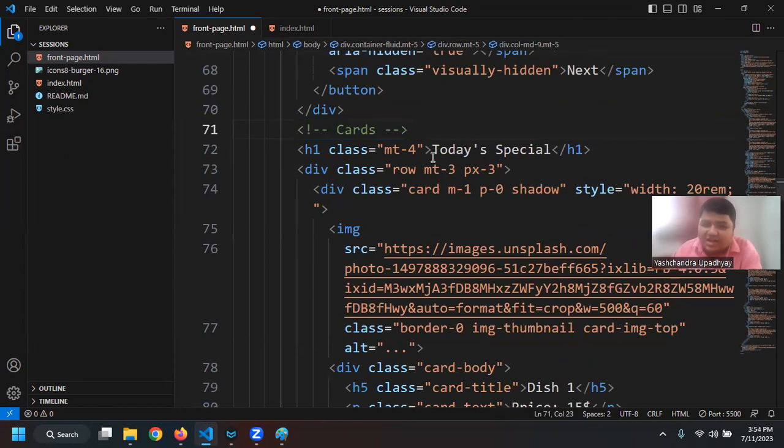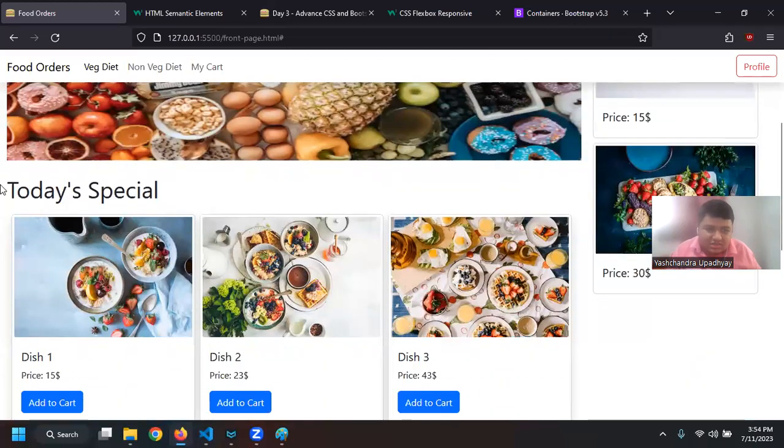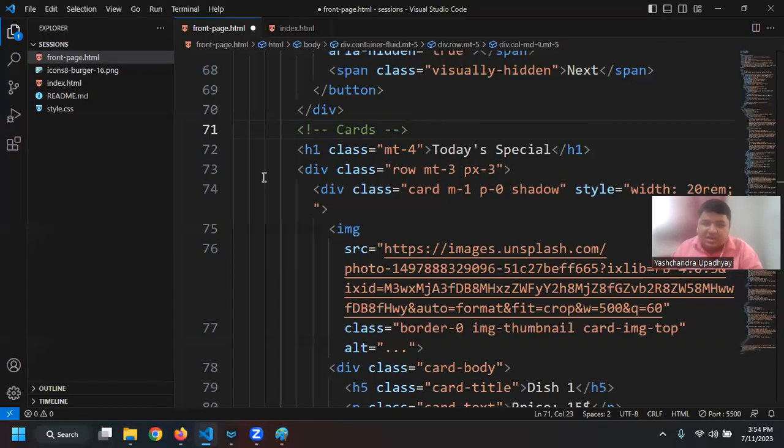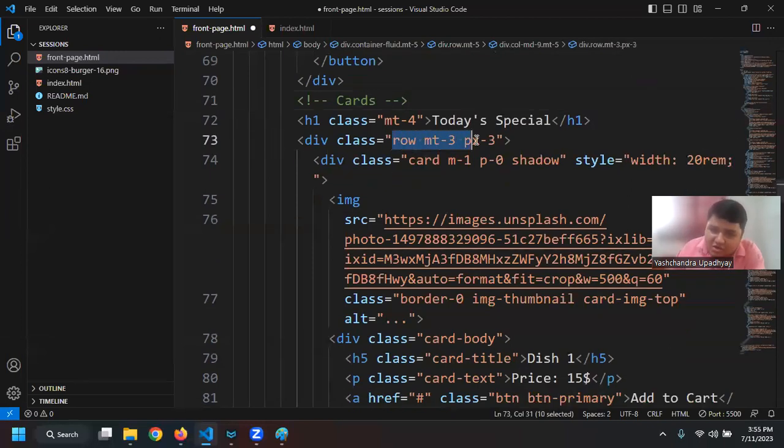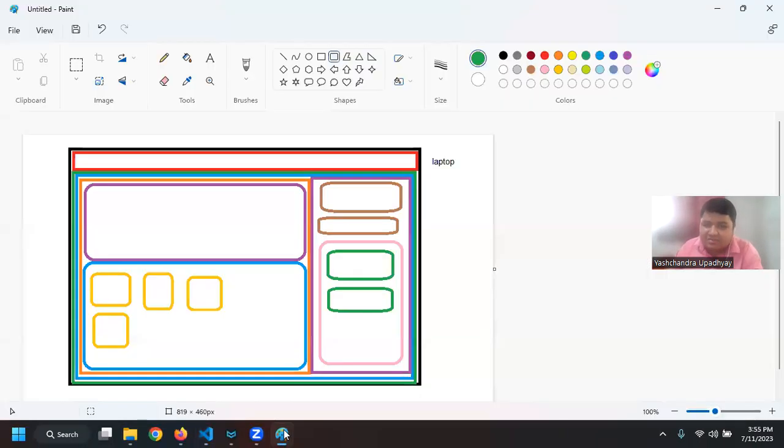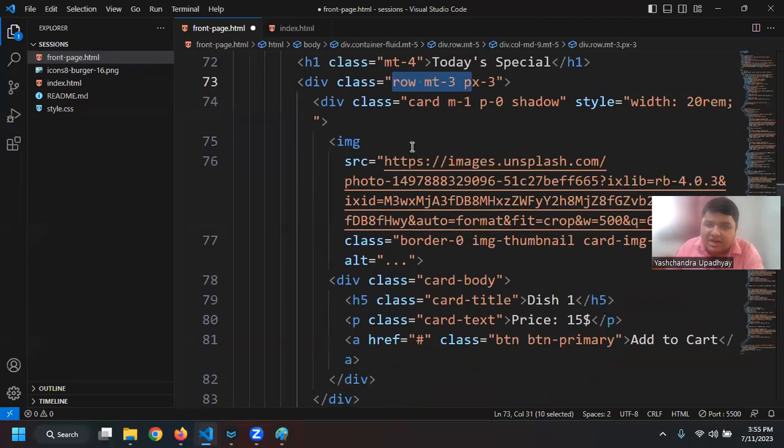In the card section, I am again using margin top on the today's special. So I have this thing, today's special. Again, I'm having some kind of margin. You can see that margin bottom and margin top are different because I'm applying a specific margin. And then what I'm doing is creating a row, that we saw in this example. And then I'm adding a card, right? So I have a div.